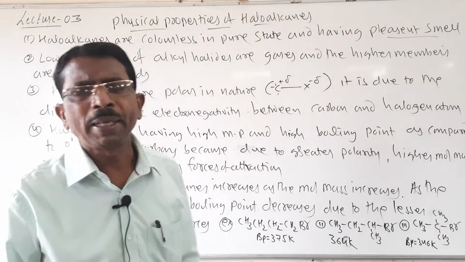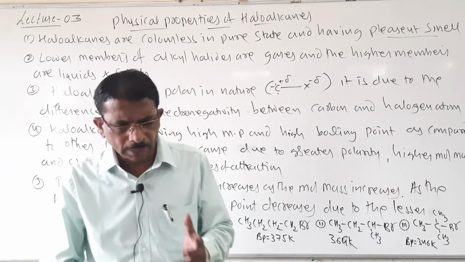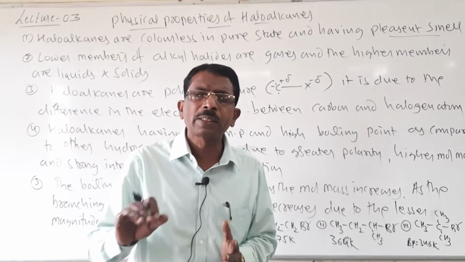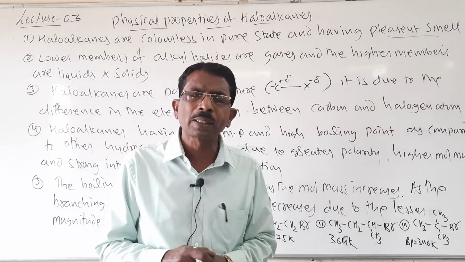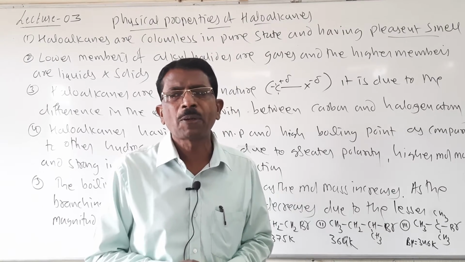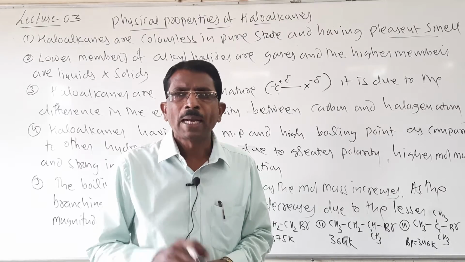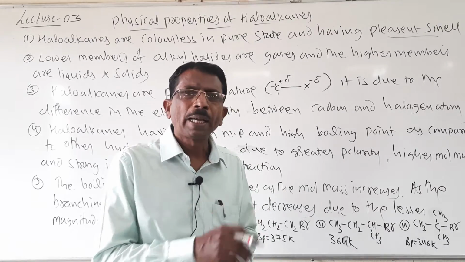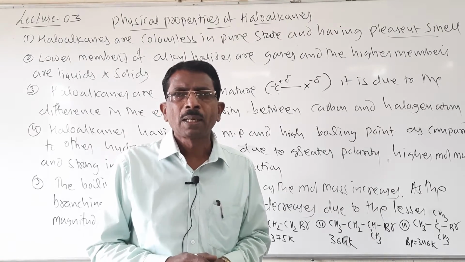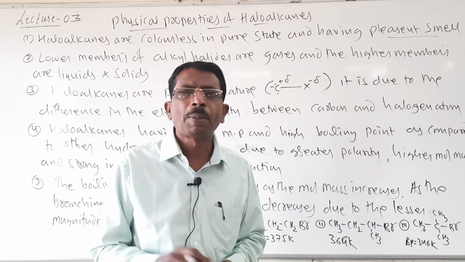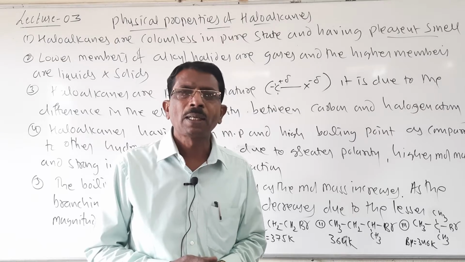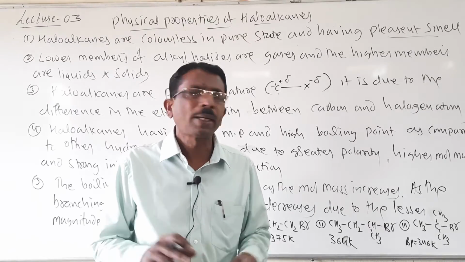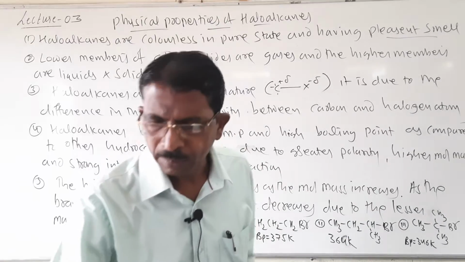The density goes on increasing as the number of carbon atoms increases, the number of halogen atoms increases, as well as the atomic mass of halogen increases. And solubility: haloalkanes are slightly soluble in water, but completely soluble in organic solvents like benzene, ether and acetone, etc. So that is about physical properties.